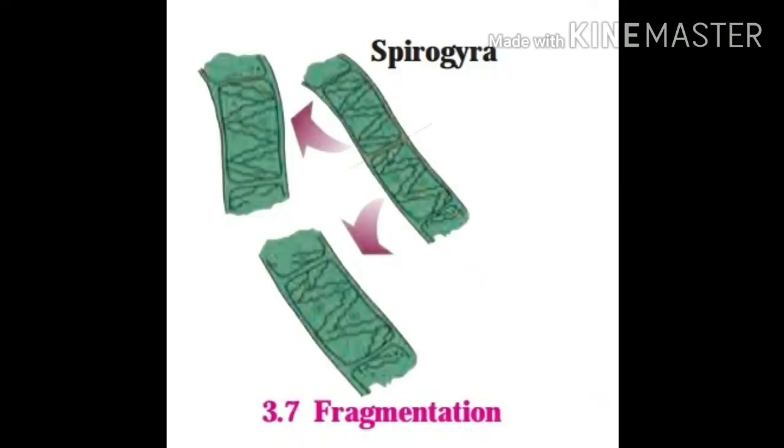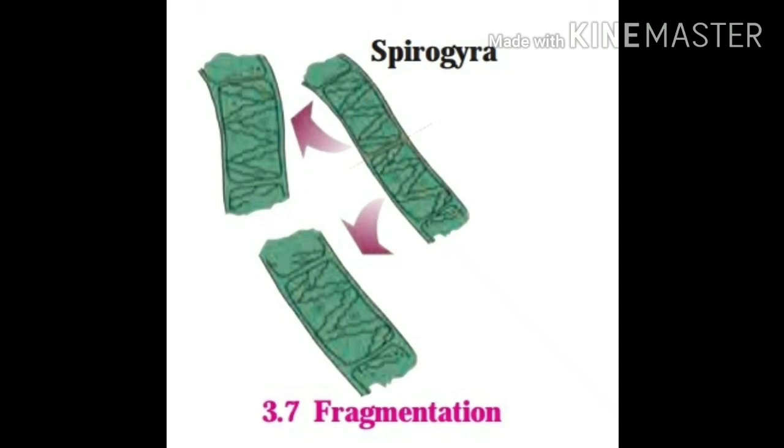First method is fragmentation. This type of asexual reproduction occurs in multicellular organisms. In this type of reproduction, the body of the parent organism breaks up into many fragments and each fragment starts to live as an independent new organism. This type of reproduction occurs in algae like Spirogyra and sponges like Cycon.